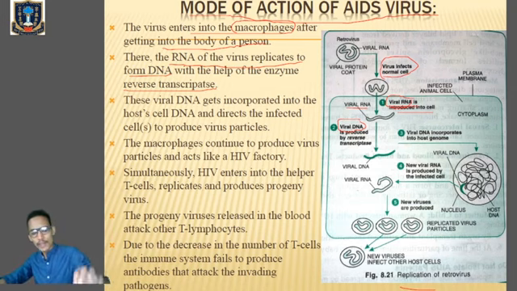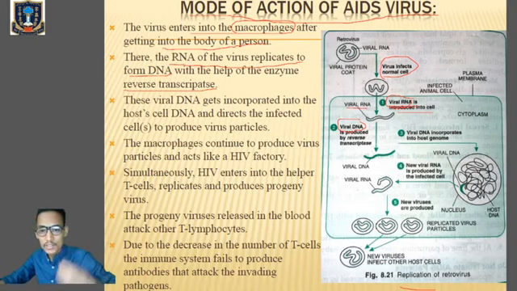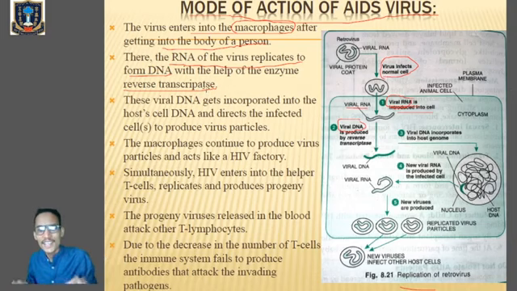Clear? So the viral RNA has entered the macrophage. Once it enters, it undergoes reverse transcription, where it forms viral DNA from viral RNA by the help of the enzyme reverse transcriptase. So now there's formation of viral DNA.